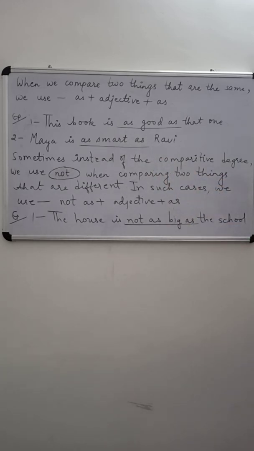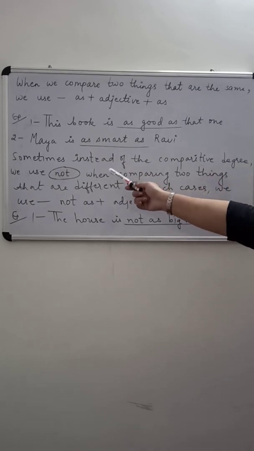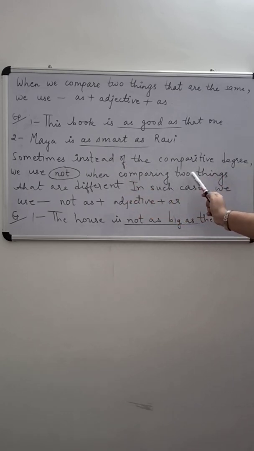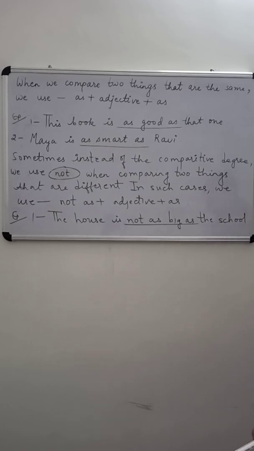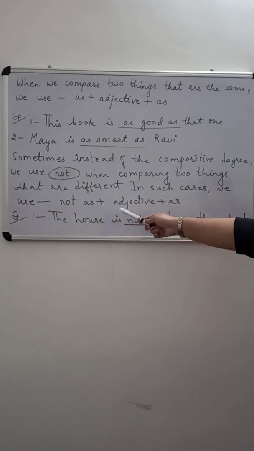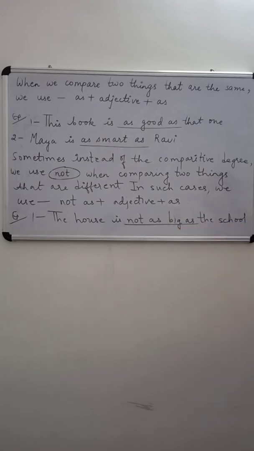Now, sometimes instead of the comparative degree, we use not when comparing two things that are different. So when we compare two things that are different, we may use not. So in such cases, we use not as plus the adjective plus as. It will be clear from the example.